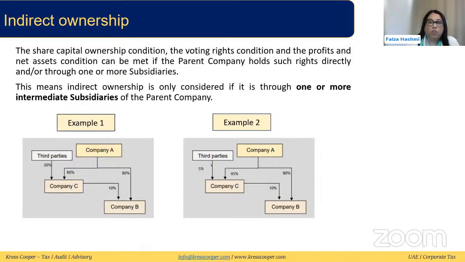But there is one important point here: it needs to have this indirect ownership through one or more intermediate subsidiaries. So in example 1, this condition is not being met, because company A is holding 80% of company C. So it is not meeting the first condition, that is, company C is not a subsidiary of company A. In this case, the condition will not be met for indirect ownership. But for example 2, where company A is owning 95% in company C, the first condition is being met, and then the second condition, where it is meeting more than 95% with direct and indirect ownership together. So this is how indirect ownership will work.